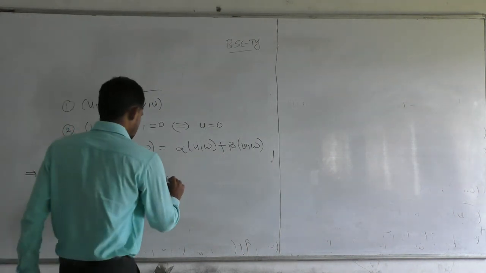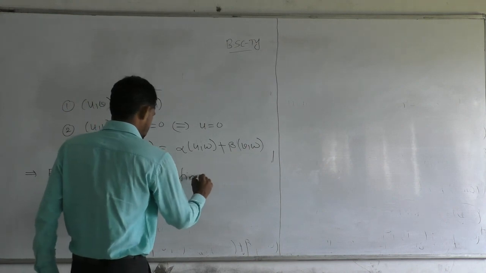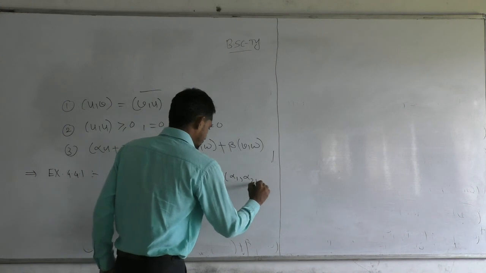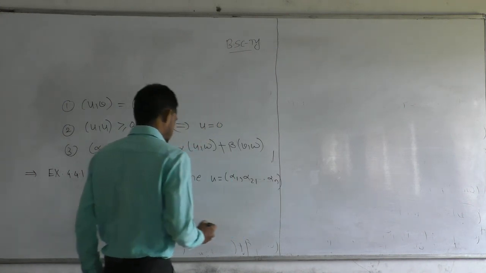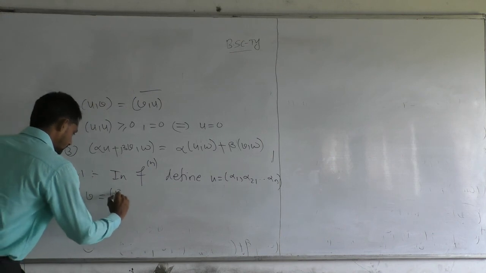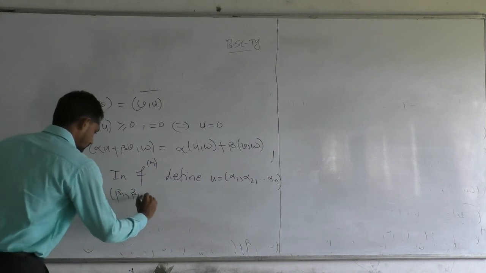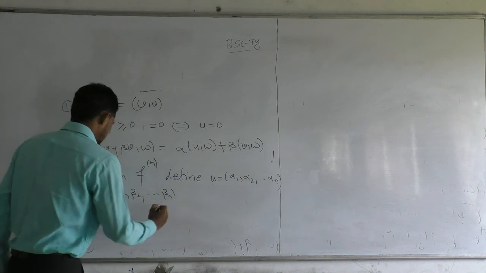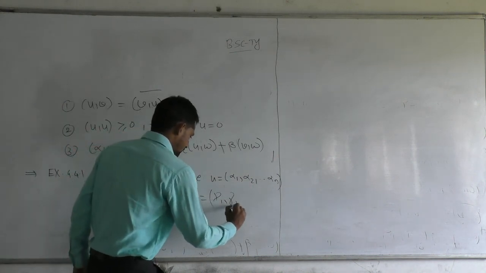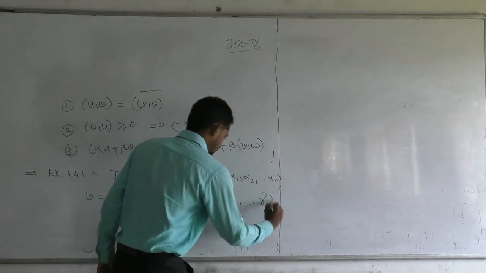Define elements of Fn: U is alpha 1, alpha 2, up to alpha n; V is beta 1, beta 2, up to beta n; and W is gamma 1, gamma 2, up to gamma n.